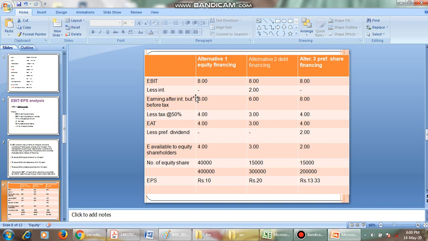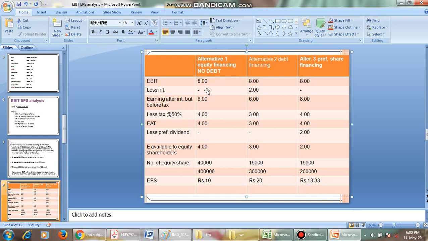What is the first alternative? Equity financing: 25,000 shares, each share 100 rupees, so 25,000 into 100 gives 25 lakhs. There is no debt in this first alternative. It is completely equity financing, so no debt, no interest; interest is 0.